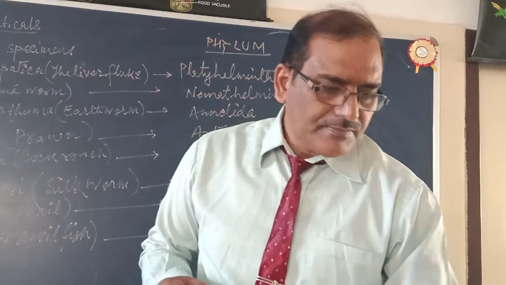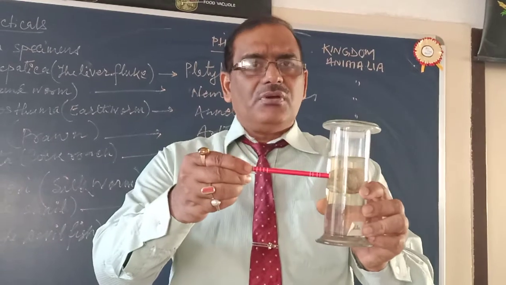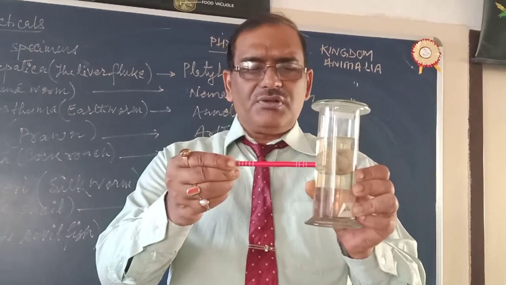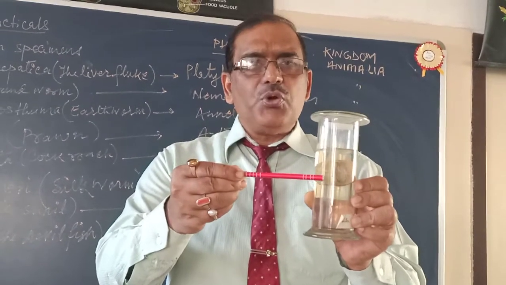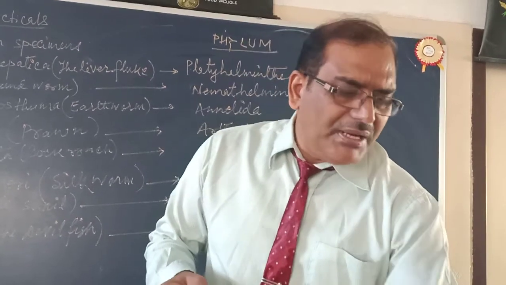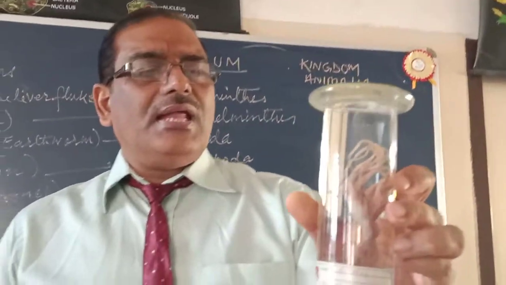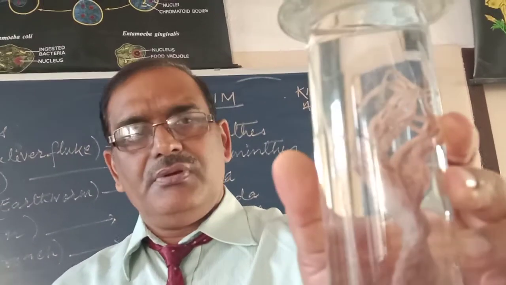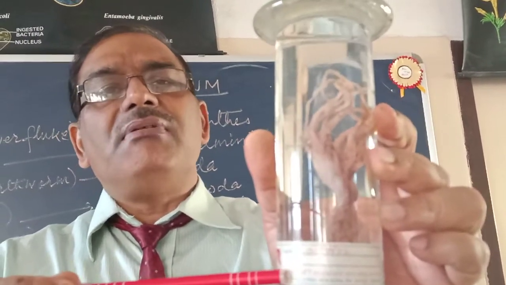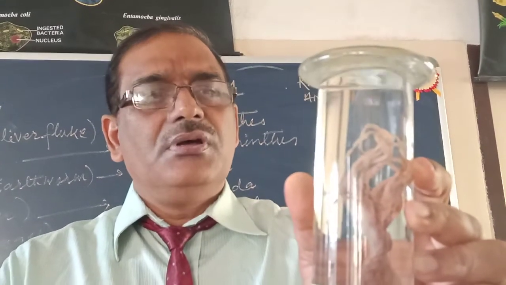Okay? Next one. Octopus is also a member of Mollusca. In this phylum the blood vascular system is open type and blood is bluish in color. Now let me discuss the last member of phylum Mollusca, the octopus. This is octopus, commonly called devilfish, but it is not a kind of fish. It is a member of phylum Mollusca.